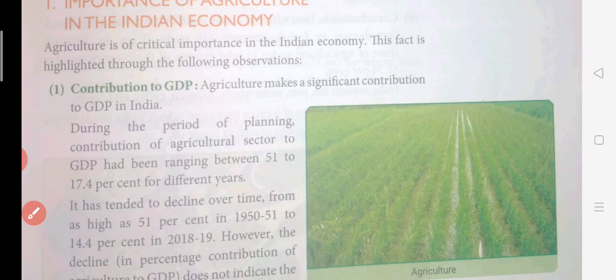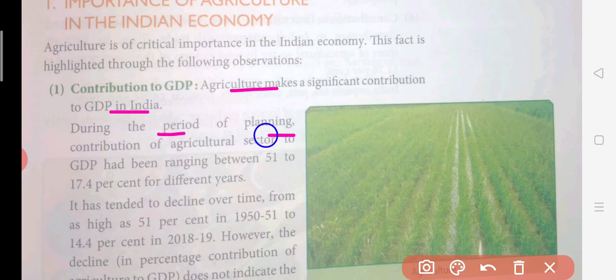We can say that agriculture makes a significant contribution in India. So what we are going to write here: during the period of planning, which means after 1951, the contribution of the agriculture sector to GDP has been ranging between 51 and 17.4% for different years. It has been ranging from 17.4 to 51%. They are talking about these planning years. So it tended to decline. You can see that this agriculture sector has been declining from 51%.